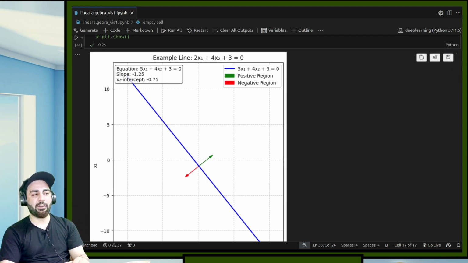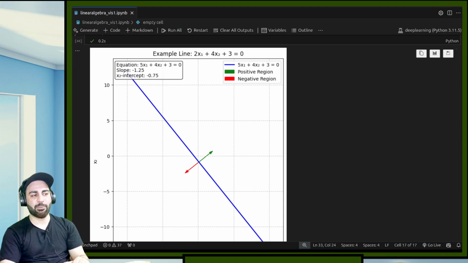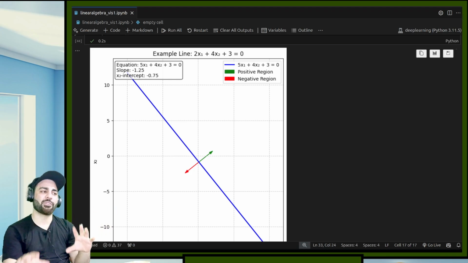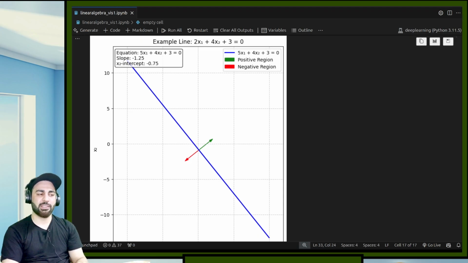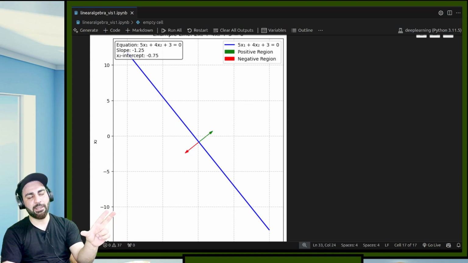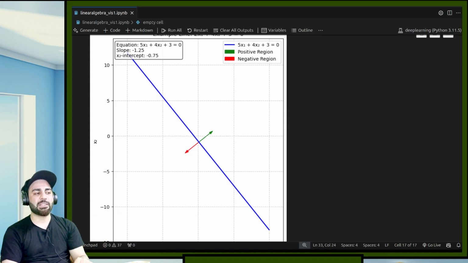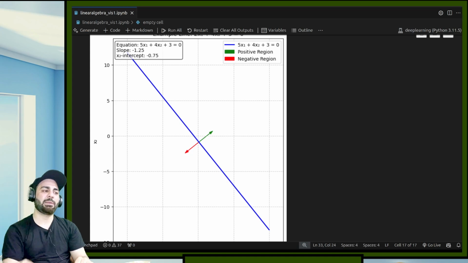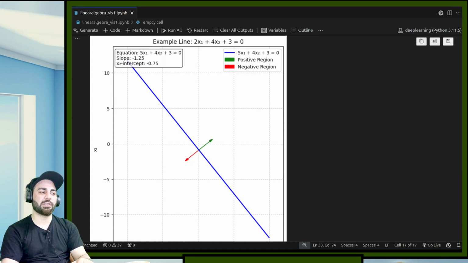And I have also created here the negative region and the positive region, and you know why they call them negative and positive regions. They are called half spaces. On the line, the value is 0. So the points which lie on this line will satisfy this line and give 0, and the points which lie on the green side will be positive values because the value will be greater than 0. Okay, and on the below region, that is the negative region, the value will be less than 0. On the line it will be 0.